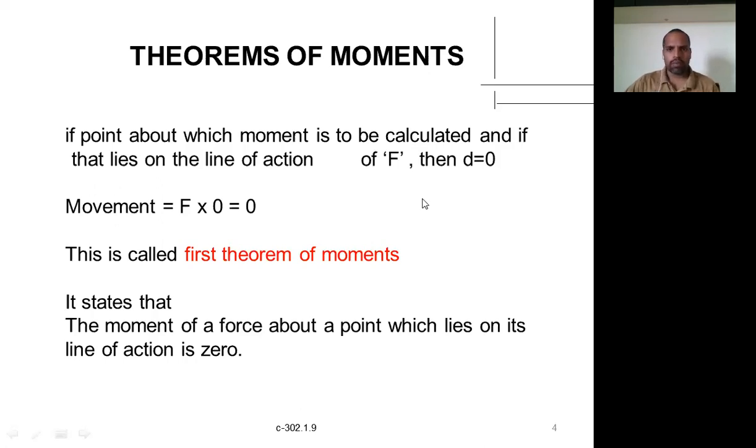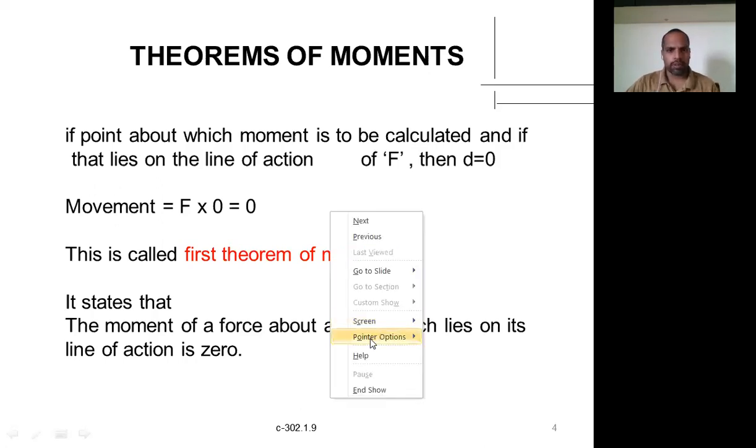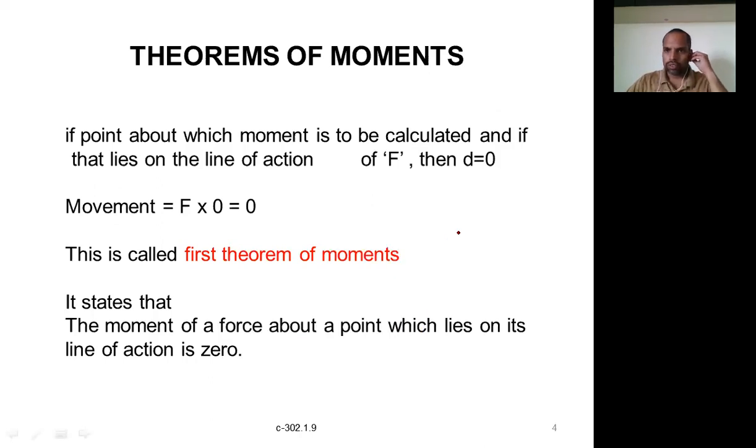For example, I will take a simple diagram here. Let us say this is point A, and this is point B. A force F is acting here.